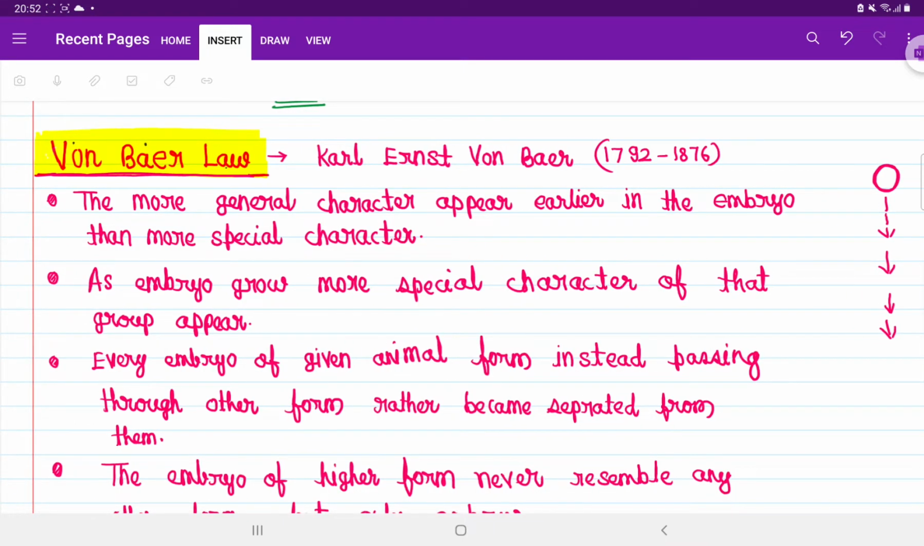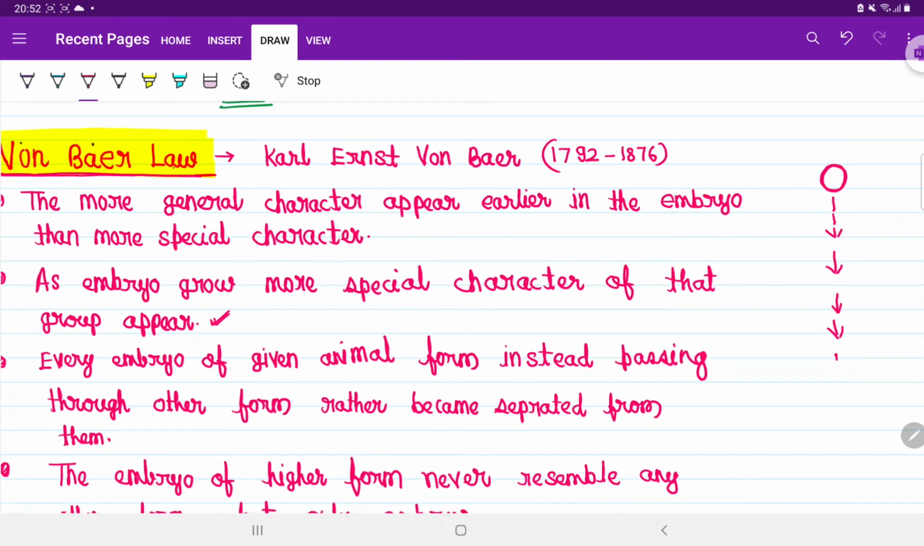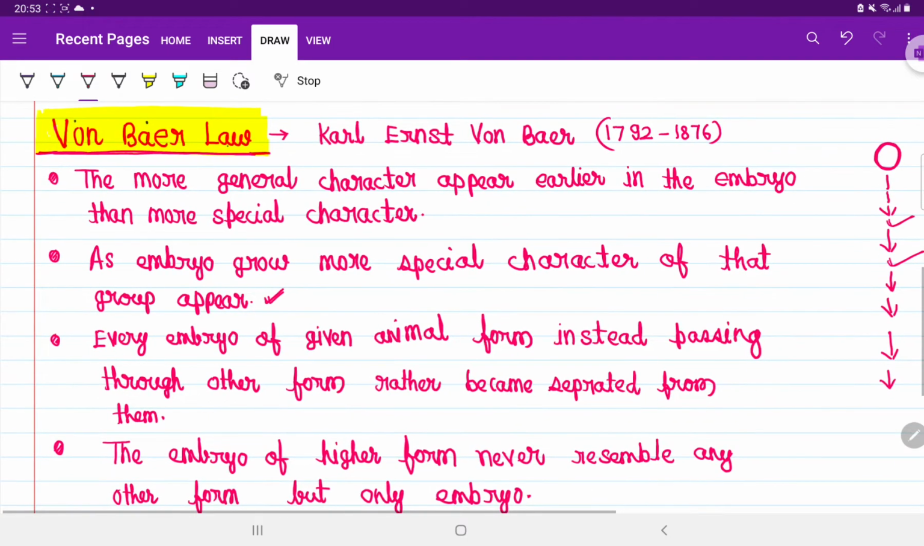Next point. This next point says that as the embryo grows, more special characters of that group appear. As the embryo develops more and more, the special characters will develop more. Special characters means that group-specific characters will appear.